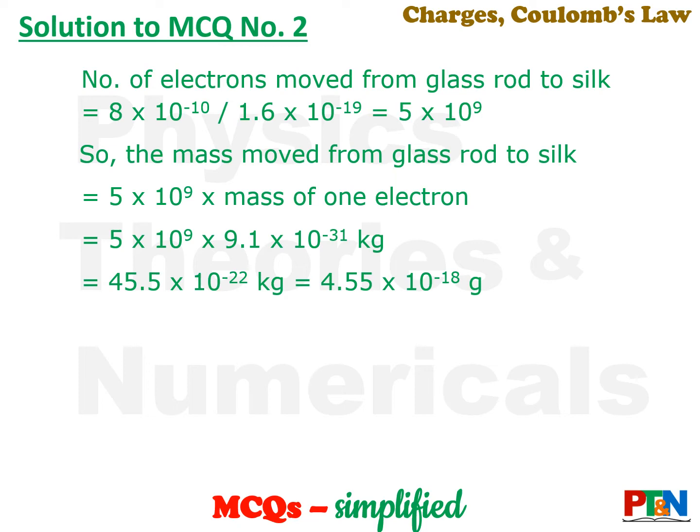See, the number of electrons that has moved is found by dividing the total charge by the charge of each electron. So you got that quantity. From that you have to multiply and get the mass that has moved. And mass must have moved from glass to silk.